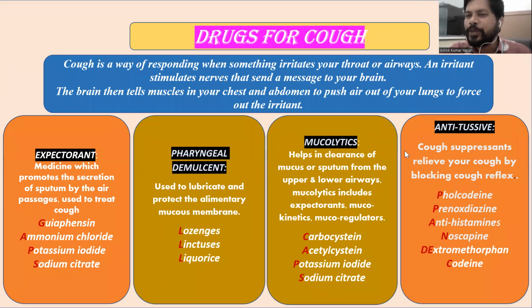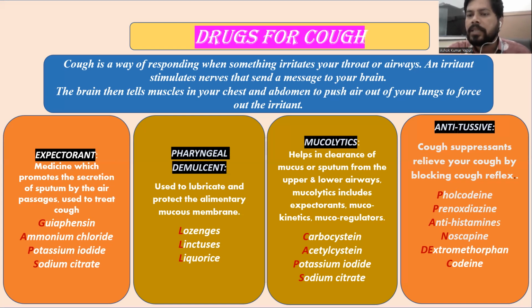In this video, I am discussing drugs for cough. As you know already, cough is an irritative stimulation of your bronchial smooth muscle. When our lungs are irritated, our bronchial smooth muscles get irritated. It gives a signal to the central nervous system. From the central nervous system, the reflex action will come to decrease the irritation and reduce the cough reflexes.